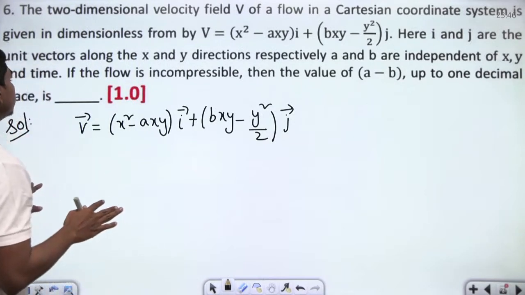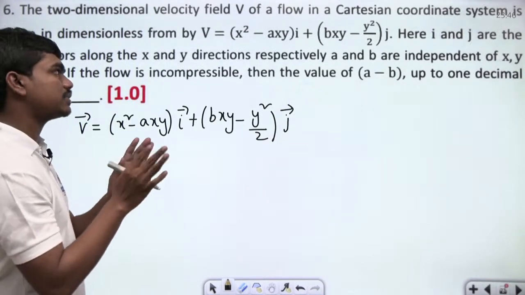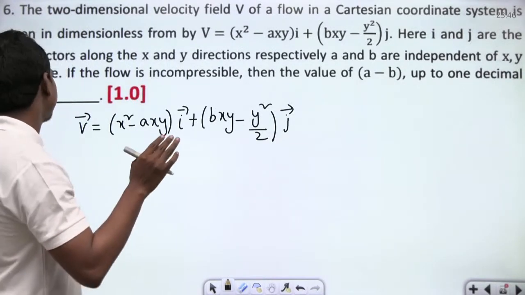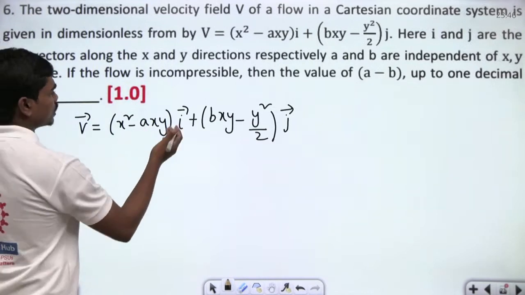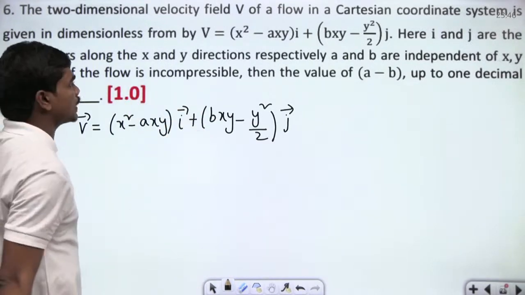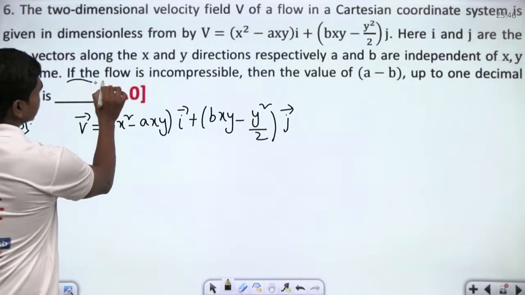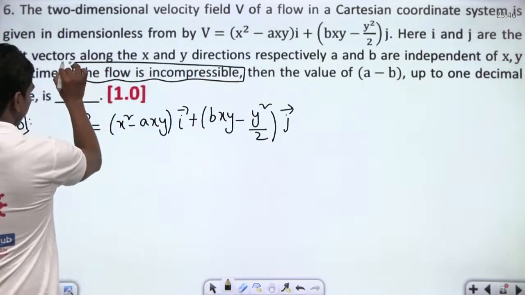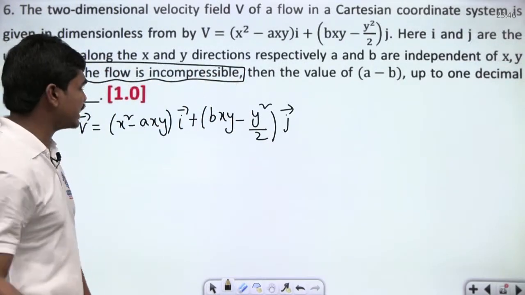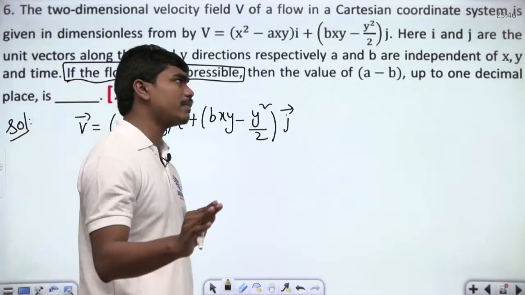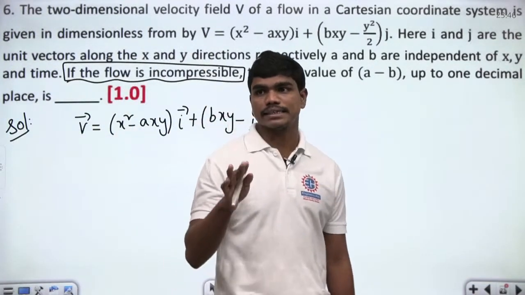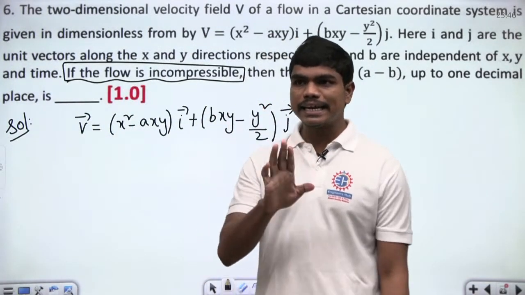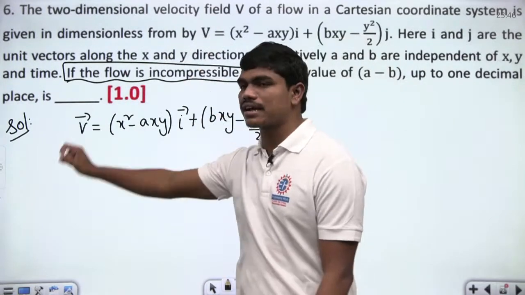Here i and j are the unit vectors along x and y directions respectively. A and B are independent of x, y and time. So basically these are constants, independent of space and also independent of time. If the flow is incompressible, then the value of A minus B up to 1 decimal place is what they are asking you. They are clearly telling you that the flow is incompressible.